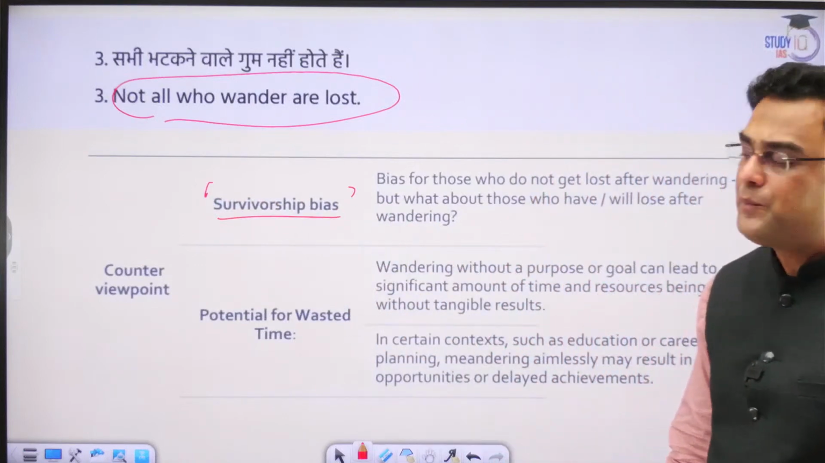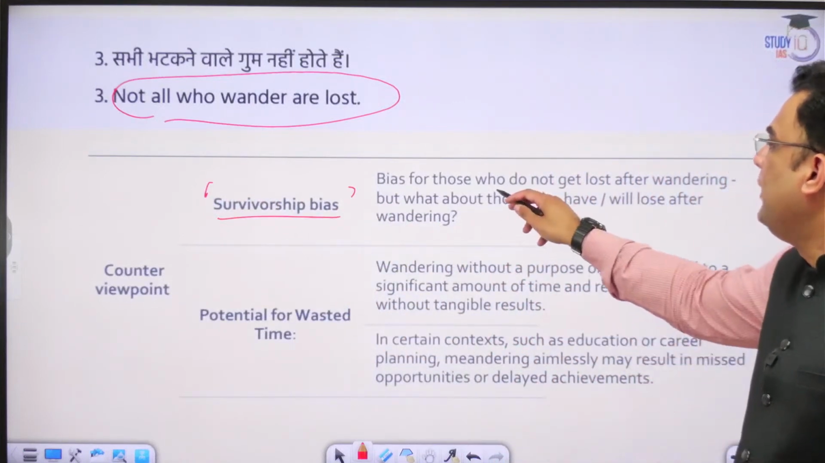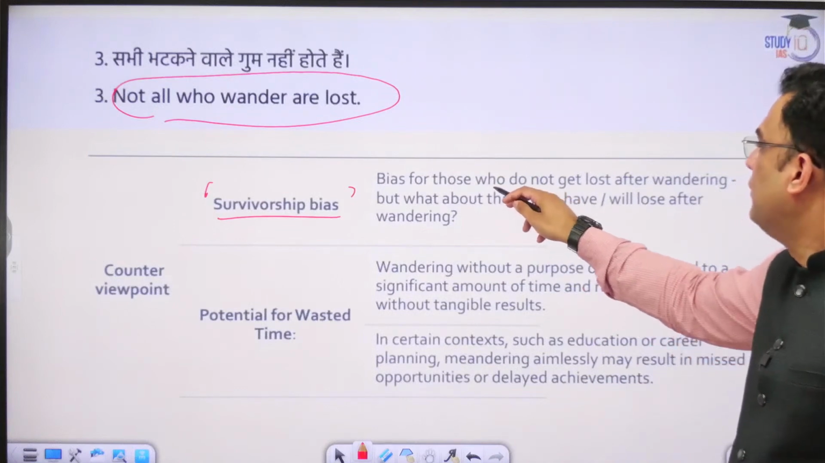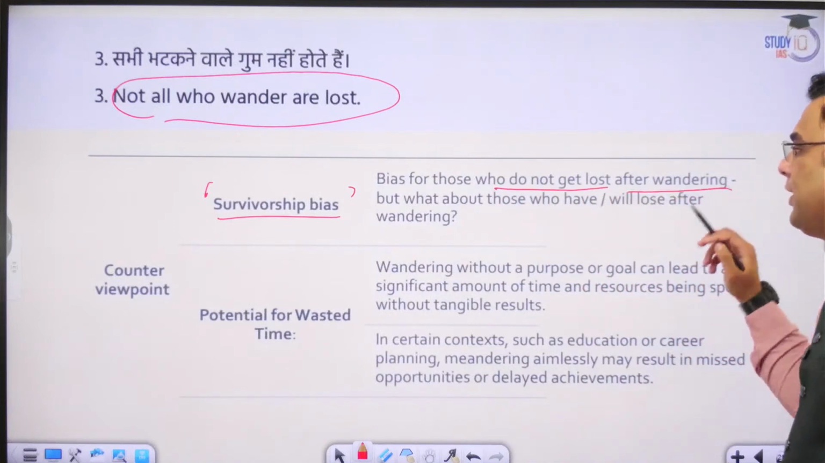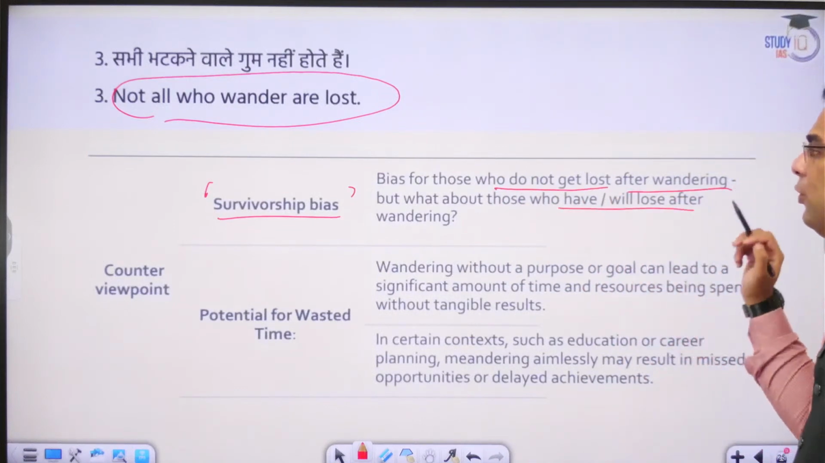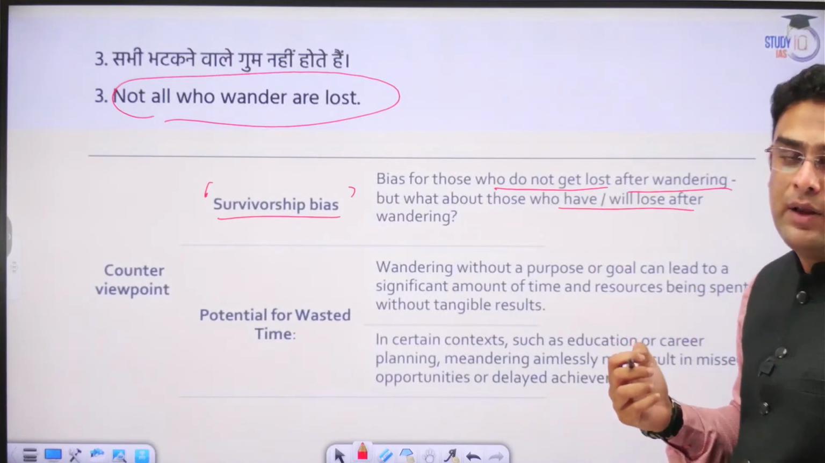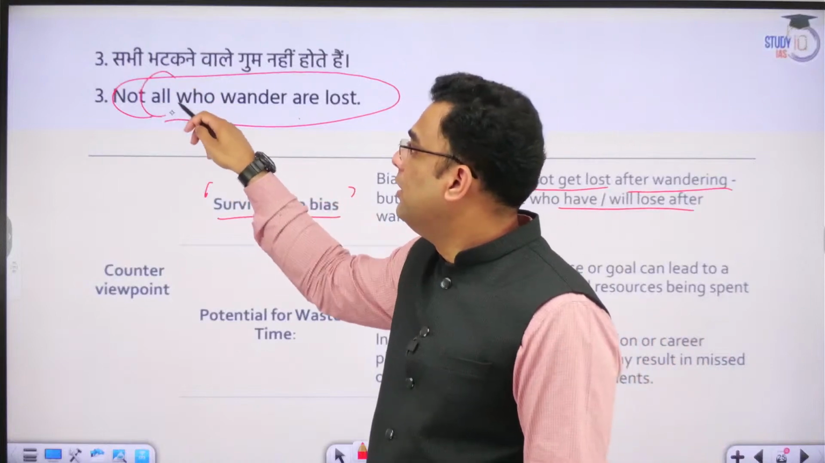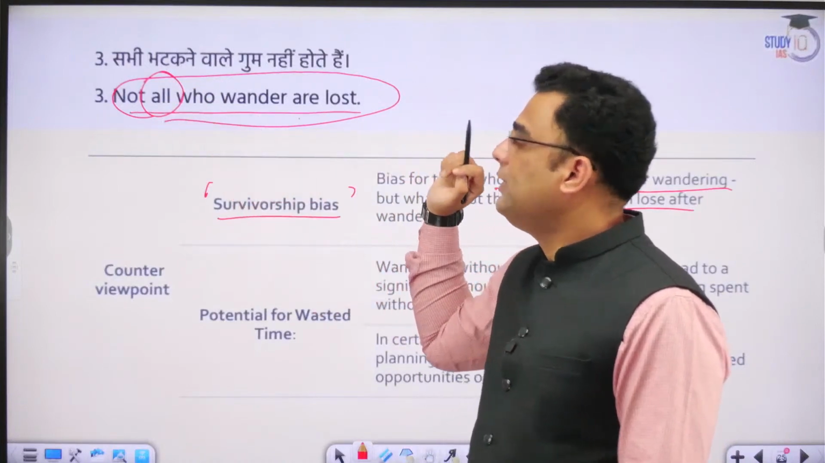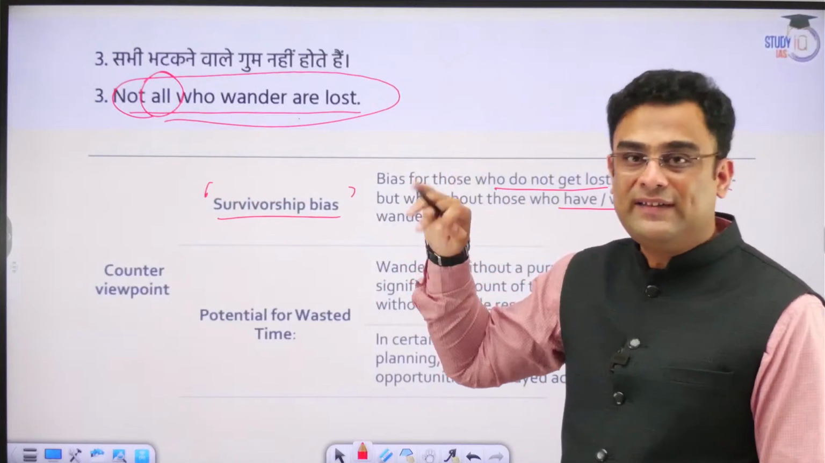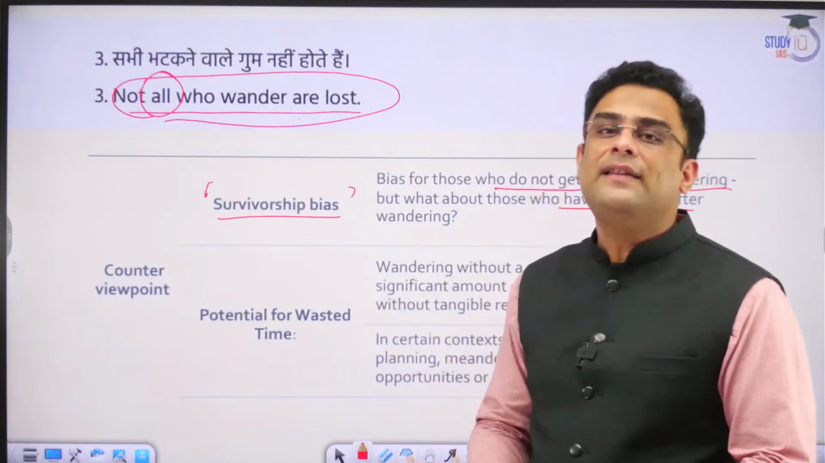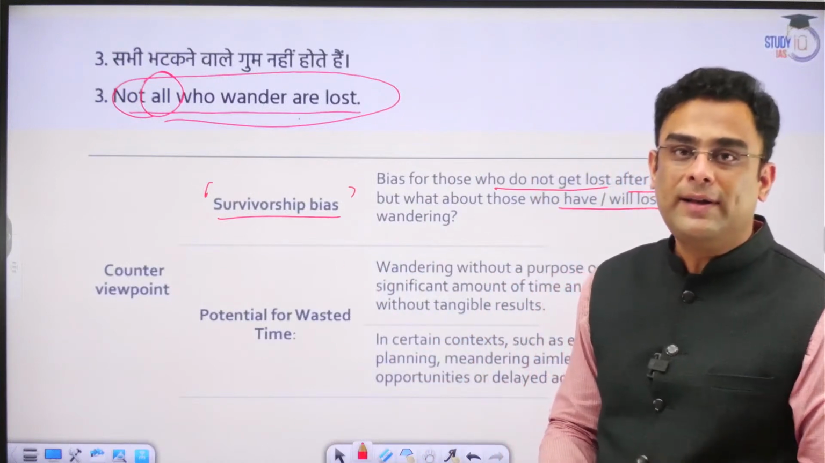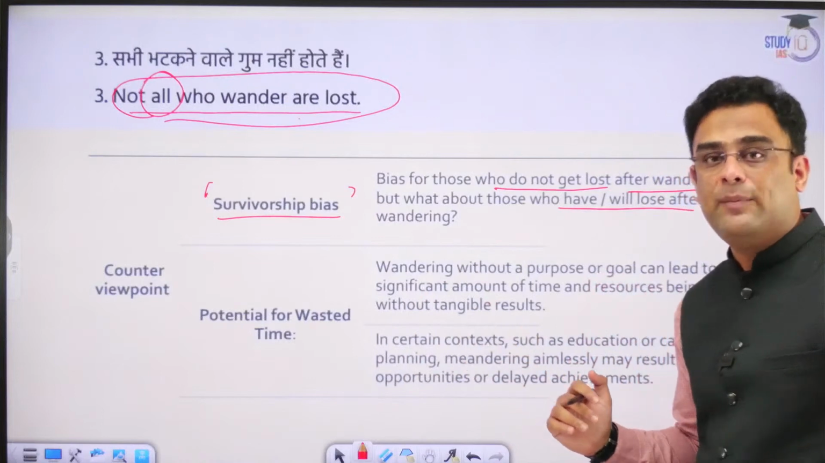survivorship bias. What do we mean by this bias? We have a bias for those who do not get lost after wandering. But what about those who actually do? So in that process, as the topic itself says, not all who wander are lost. So what does this topic itself imply? That there will be some people who wander and who get lost in that process.